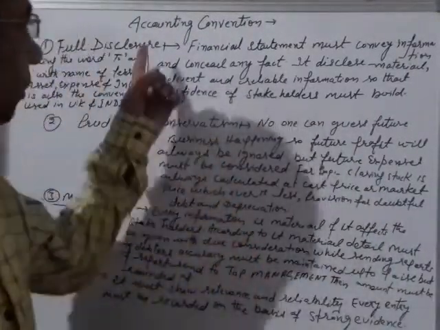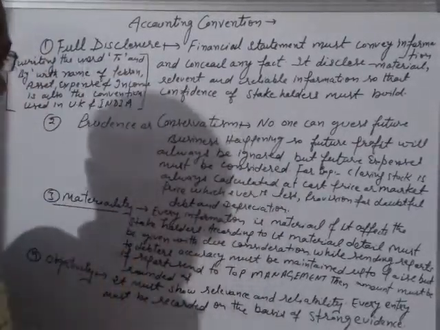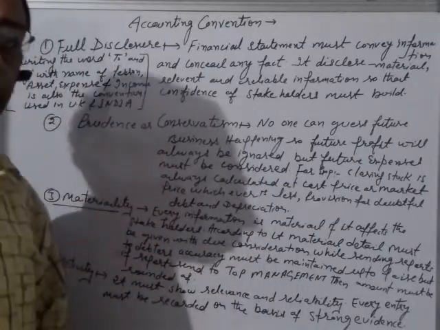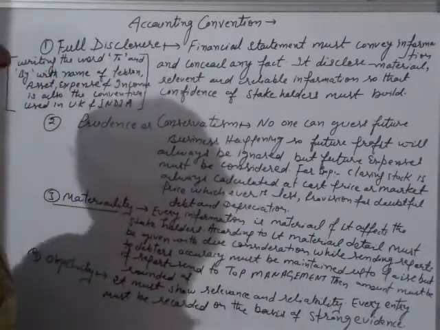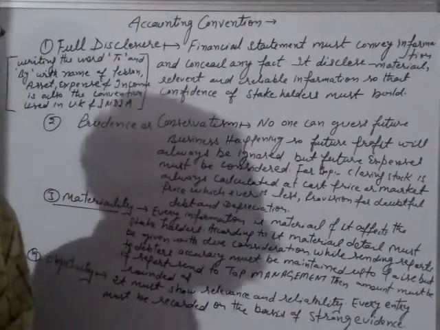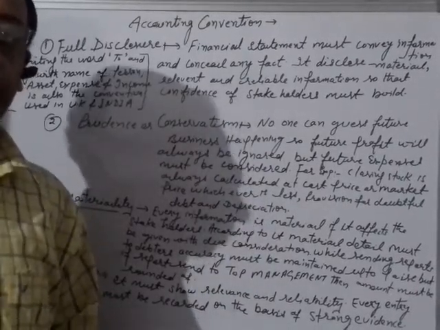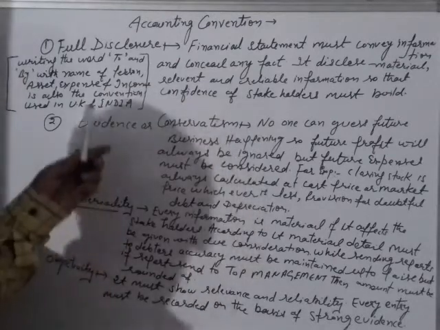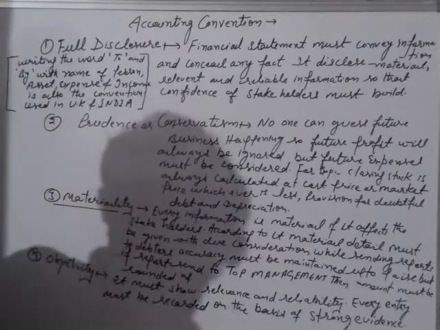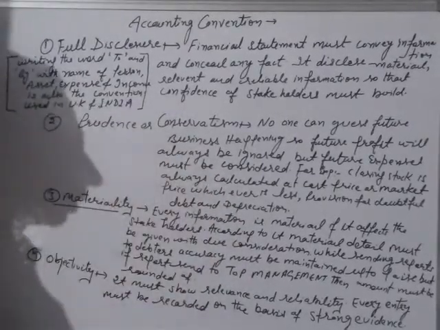Today we will discuss accounting convention. There are four accounting conventions. First is full disclosure. Before starting, I would like to tell the meaning of accounting convention. Actually, accounting convention is basically related to tradition and practice, right? When we use the words "to" and "by" with the names of persons, assets, expenses, and income while recording